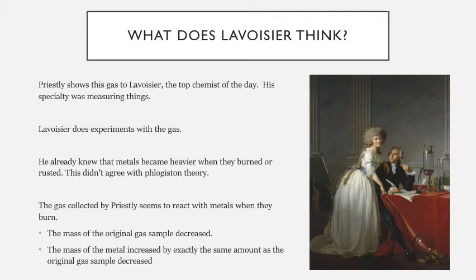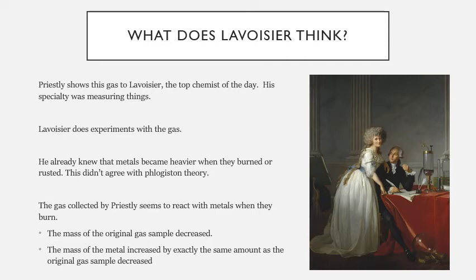So this gas that was collected by Priestley seemed to react with metals in the exact same way that metals react when they're burned, just faster. And what Lavoisier noticed is that with dephlogisticated air, the mass of the gas in that sample decreased, and the mass of the metal increased by exactly the same amount.